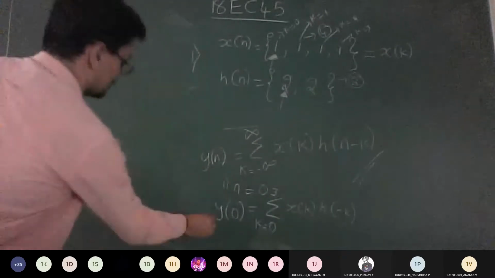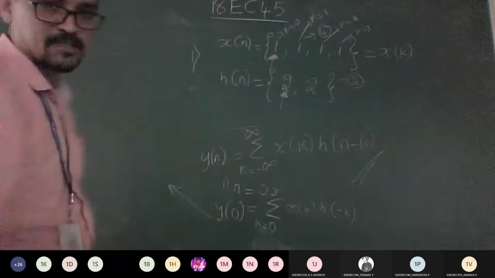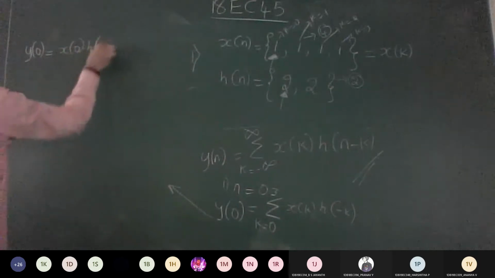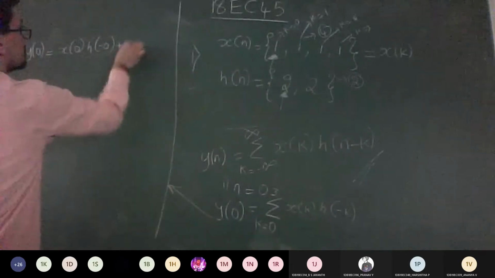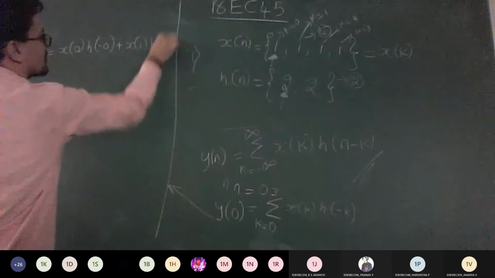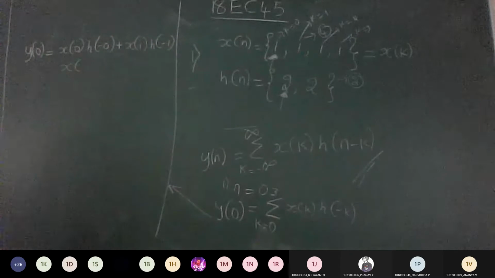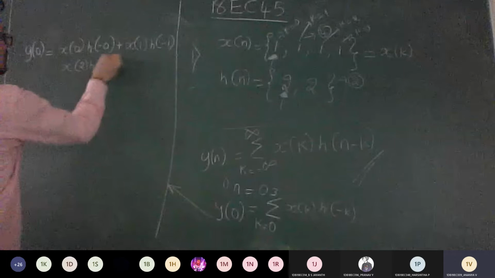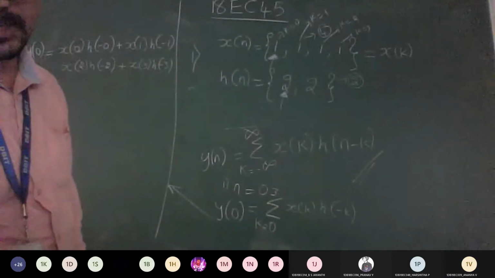So let me write this side. y of 0 is equal to, expand this: x of 0 into h of minus 0, plus x of 1 into h of minus 1, plus x of 2 into h of minus 2, plus x of 3 into h of minus 3. Is it okay to everyone till here?